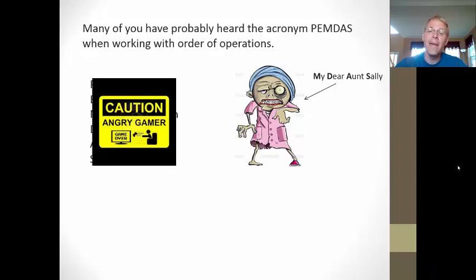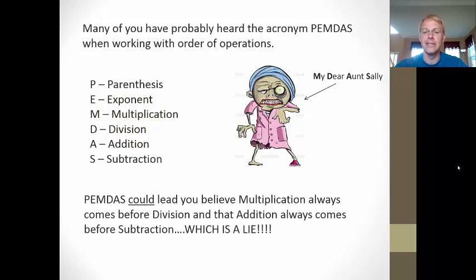Okay, well, maybe your dear Aunt Sally isn't really a zombie. But here's the danger of PEMDAS. We've got to be careful. It appears when we look at PEMDAS vertically that multiplication always comes before division and that addition always comes before subtraction, and this is a lie. And if you buy into this lie, it can very easily wreck a lot of problems for you and lose you a lot of points when we're trying to simplify our expressions.